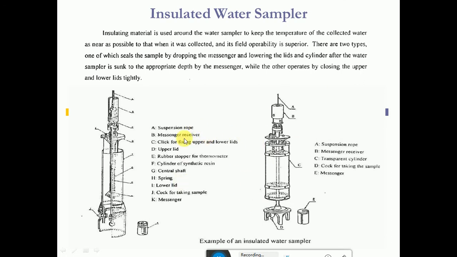You can see the various parts here. In all of these water samplers, the weight and ropes are common. So depending upon the purpose of sampling, the size of the sample, and our requirements, we can use any one of the samplers to collect the water sample from the source.